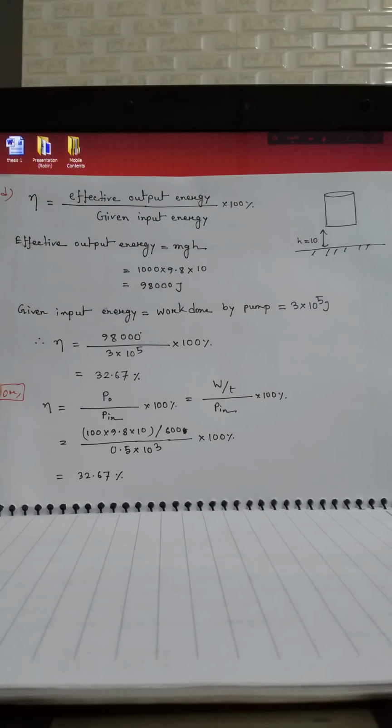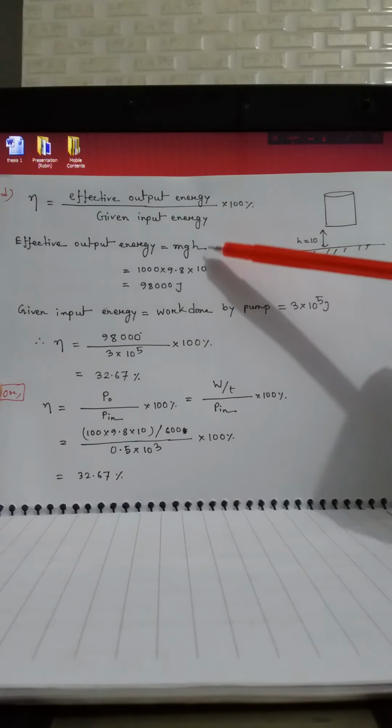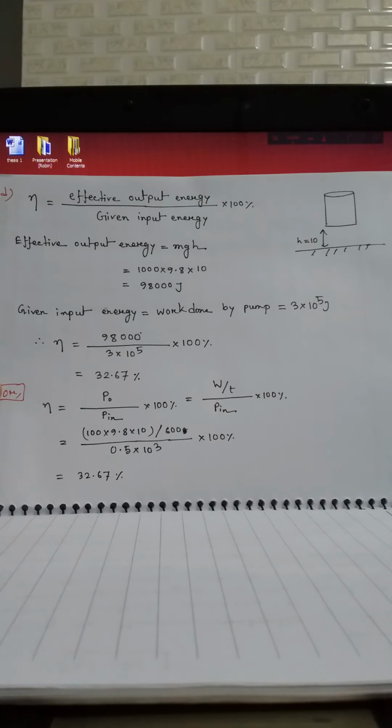Here the required amount of water is 1000 liter and the height is 10 meter. To lift this water to 10 meter height, the required energy will be mgh, which gives the value 98,000 joule. In our question part C, what was the work done?